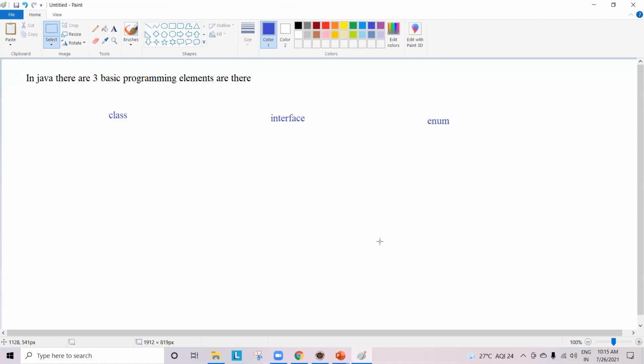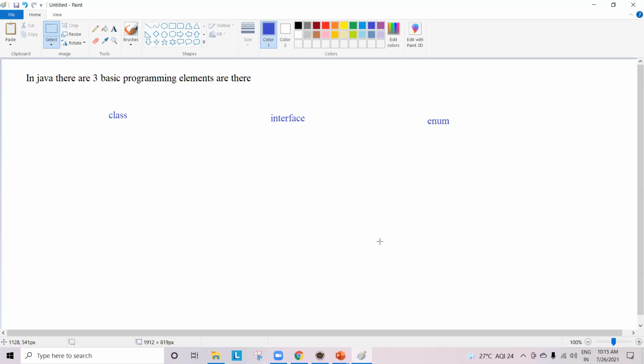Sir, what is a class? What is an interface? What is an enum? In what scenarios do we need to use these? We'll try to understand that in our coming classes, guys. But what I want you to get is, if anyone wants you to write a Java program, without these you cannot write a Java program. That is the exact reason these are known as basic Java programming elements.